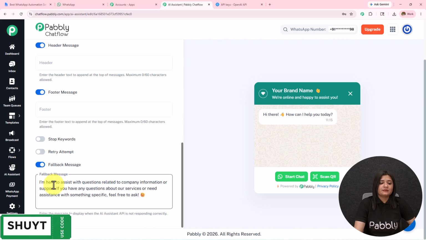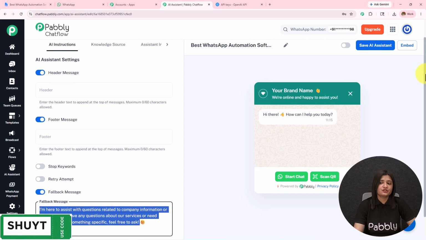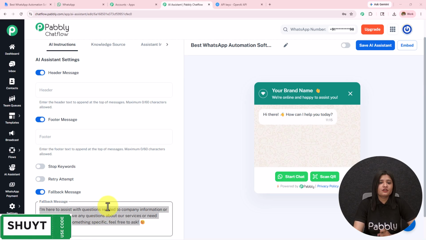Then we have this fallback message. In the fallback message I have written, I am here to assist with questions related to company information or support. If you have any question about a service or need assistance with something specific, feel free to ask. I have entered this as the fallback message. What you can also do is add the contact details of the company so that whenever the queries are not resolved, at least your contact details are sent to the users.